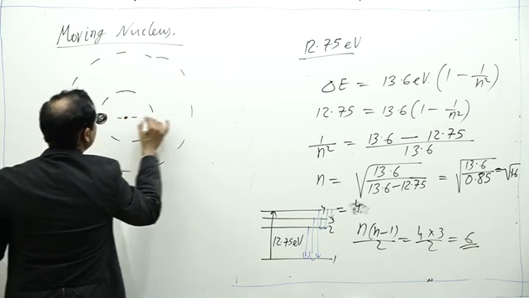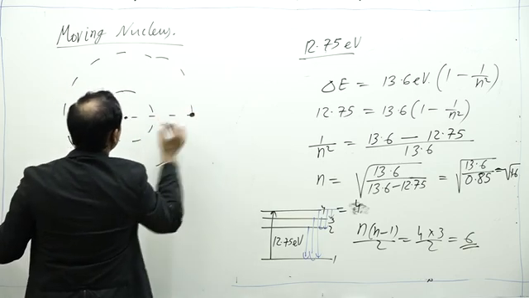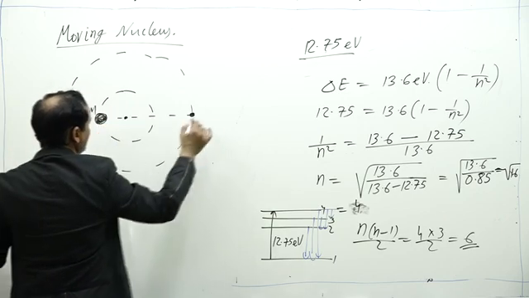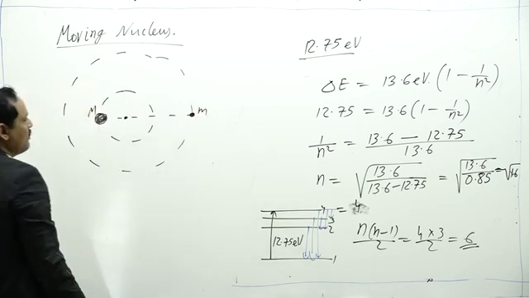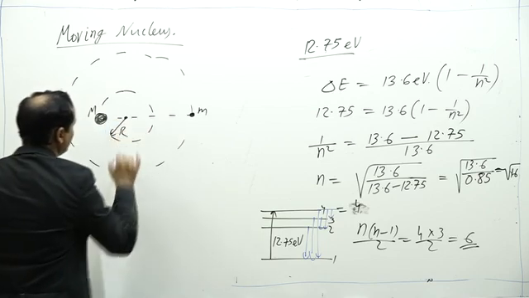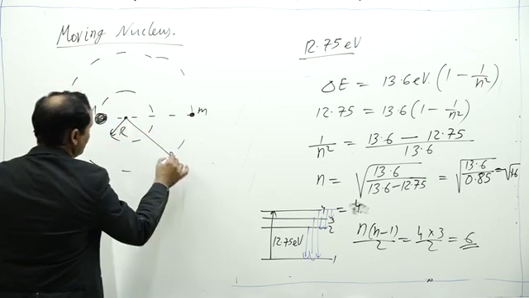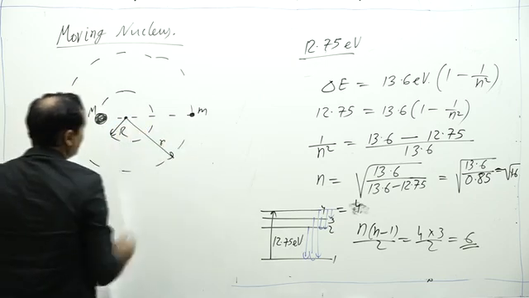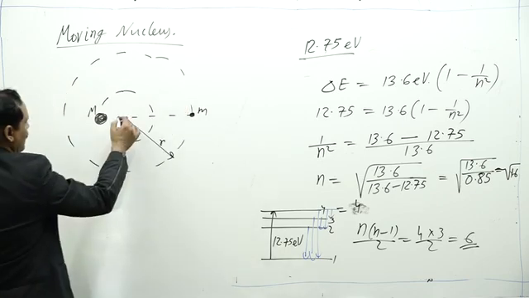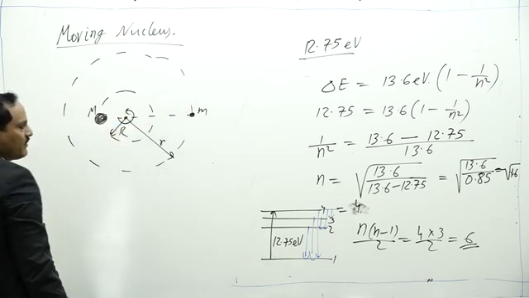Suppose this is nucleus, mass is capital M, this is electron, mass is small m. The orbital radius of nucleus is capital R, orbital radius of electron is suppose small r. They are revolving around the center of mass.